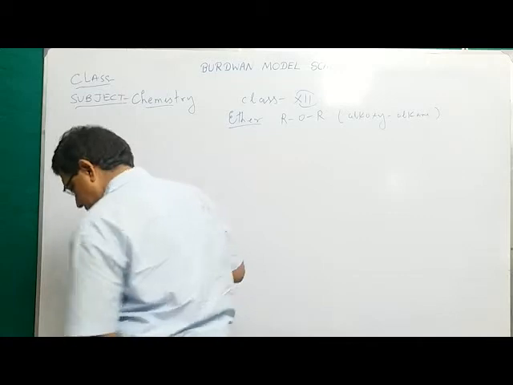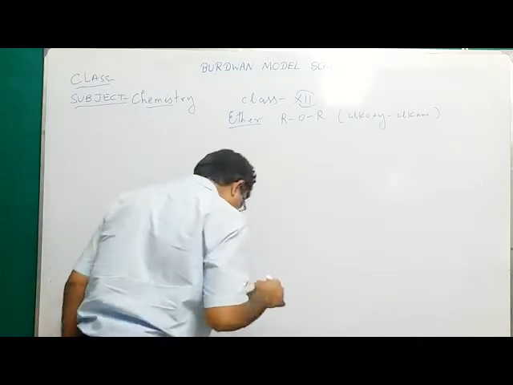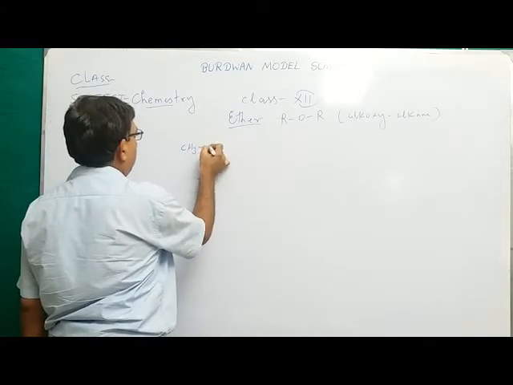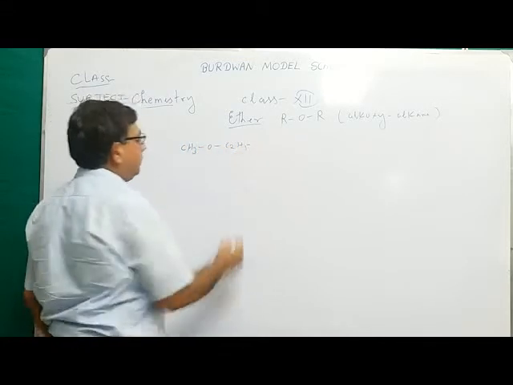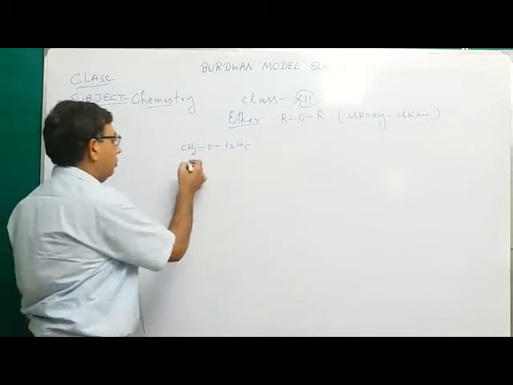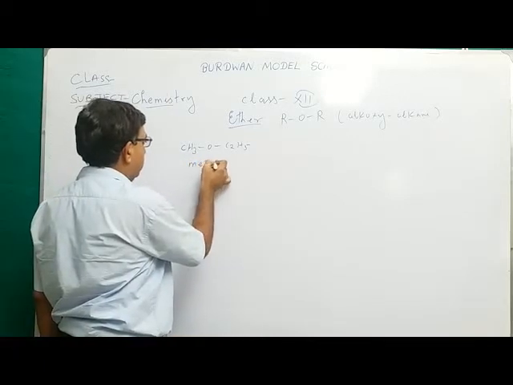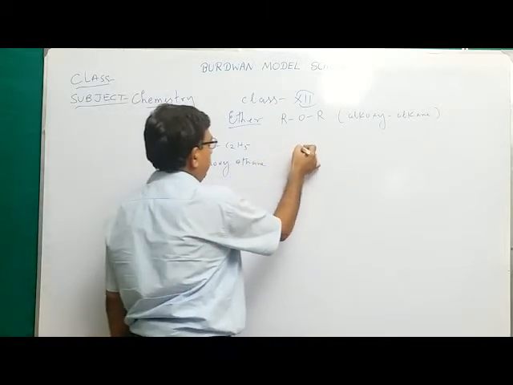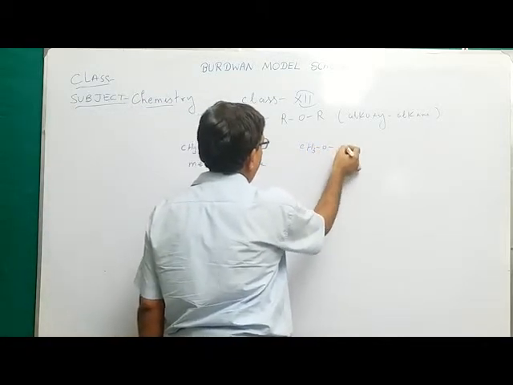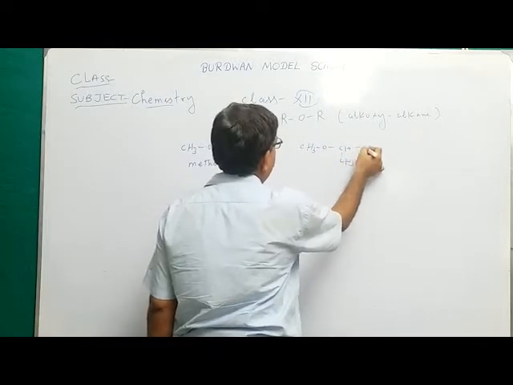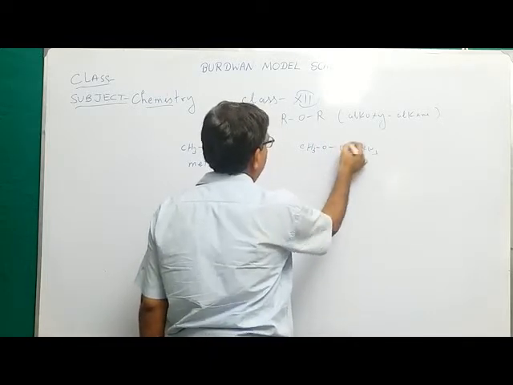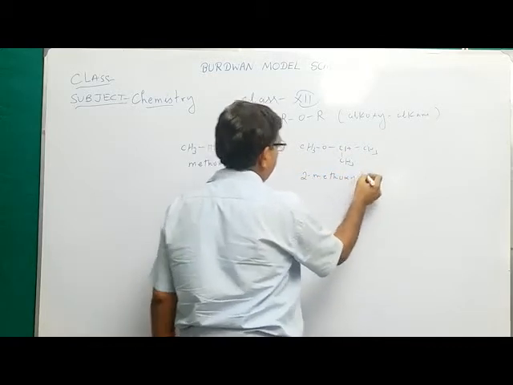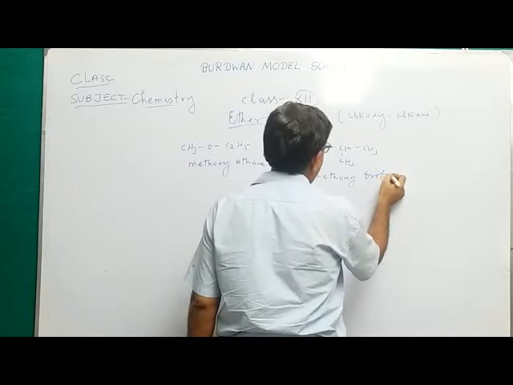For example, say CH3OC2H5. What is the name of this compound? This is known as methoxyethane. Say CH3, carbons 1, 2, 3. This is known as 2-methoxypropane.